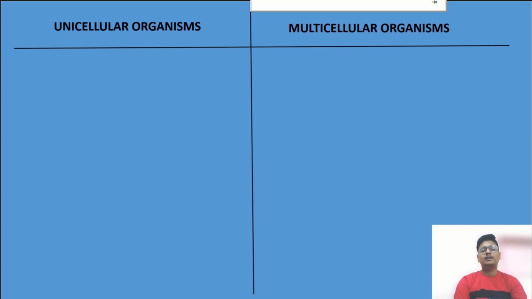And now let me recap what we have studied till now. In the starting we discussed the discovery of cell. Who discovered the cell? The discovery of cell was done by Robert Hooke in 1665. He did it on cork, which was a dead cell. Then we talked about the cell, in that also we talked about plant and animal cells, which were onion and cheek cells. Then in the last we talked about unicellular and multicellular organisms.